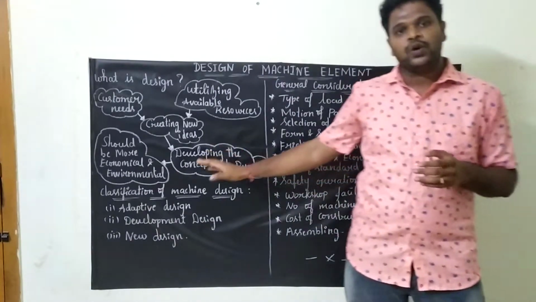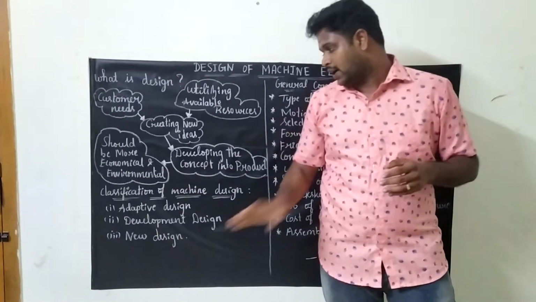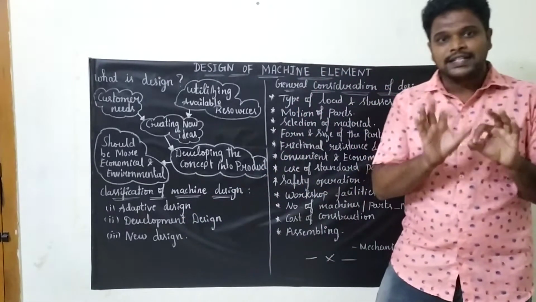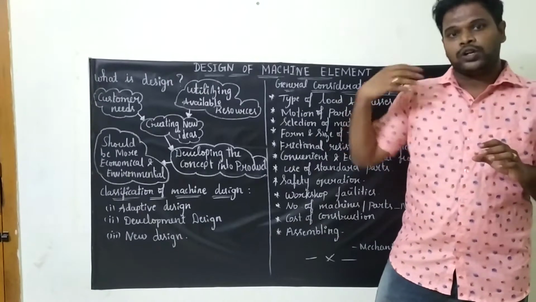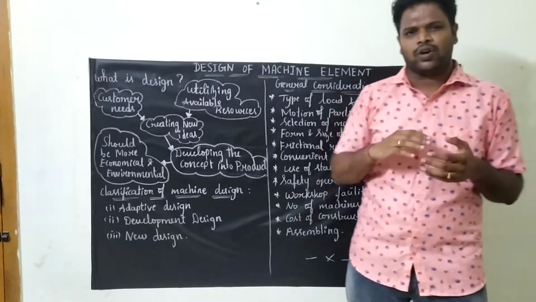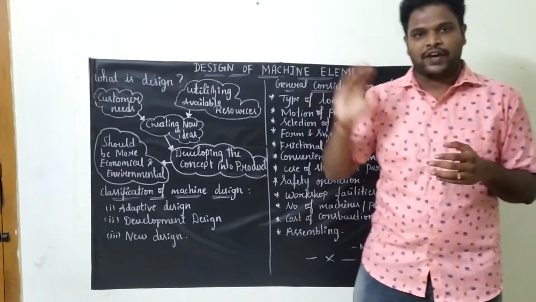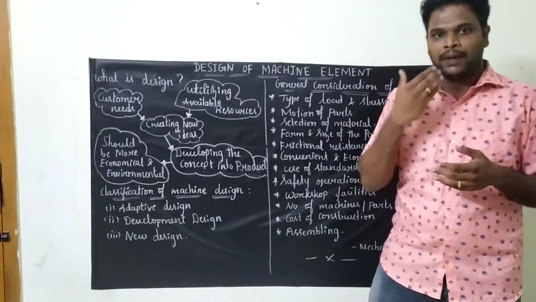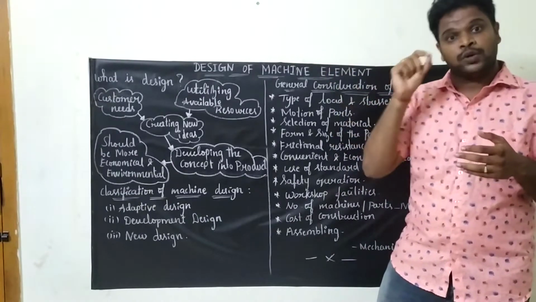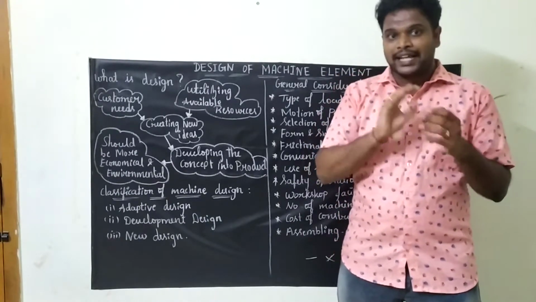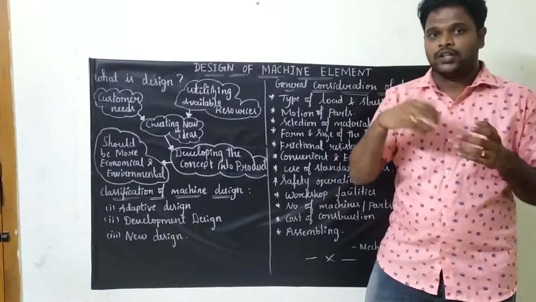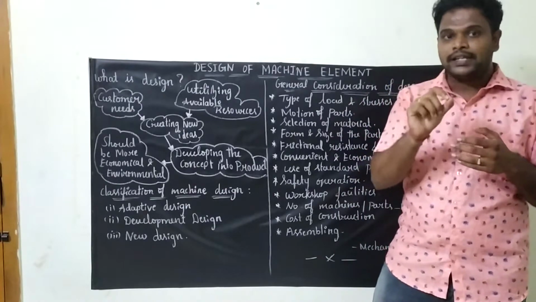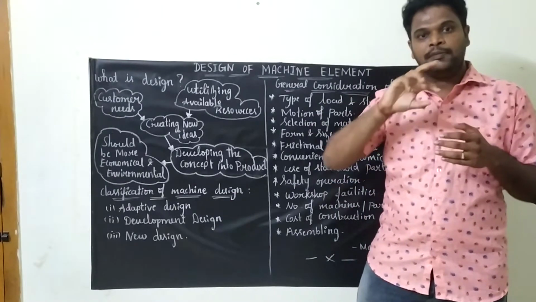And next thing is, now we're going to classify machine designs into 3 parts. That is adaptive design, development design, and new design. What is adaptive design? Adaptive design is the old design. So already we will be having an old concept. For example, if a pump manufacturer is there, the pump manufacturer will keep on manufacturing the parts with the old ideas itself. Sometimes, in case the parts or machine or components he manufactured have some leakages, then he has to overcome that. So in order to overcome it, he will be modifying the design.